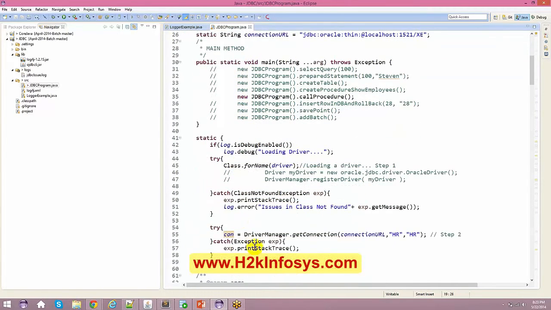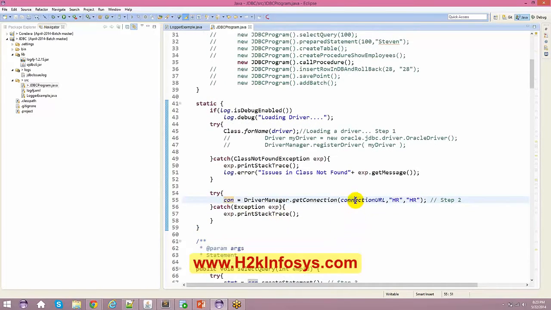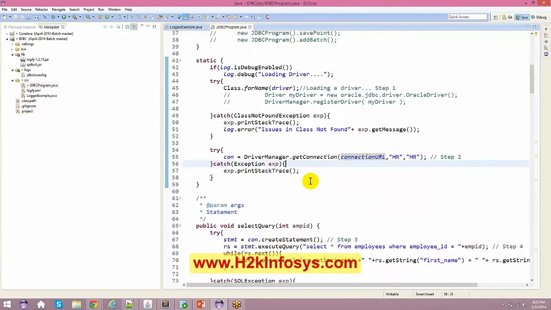So that means when you say DriverManager.getConnection, it is ready to talk to the database. Now here you give the connection URL and you have to give the username and password. So whatever username and password you have created, you have to give that over here. These are all standards, so you cannot change anything out of it.